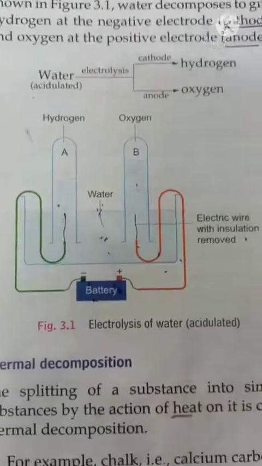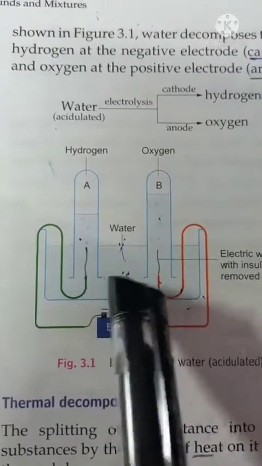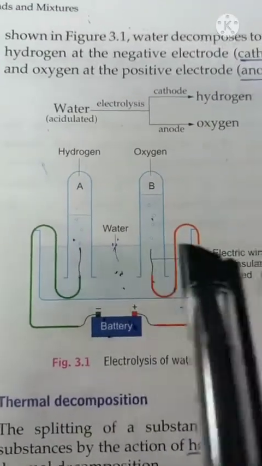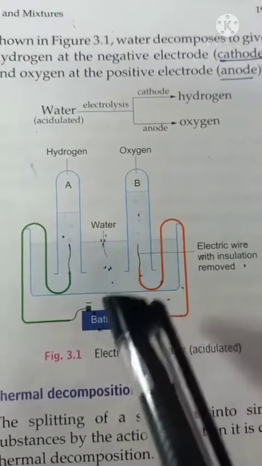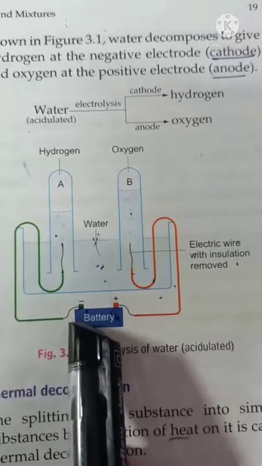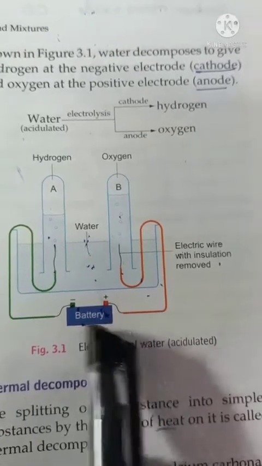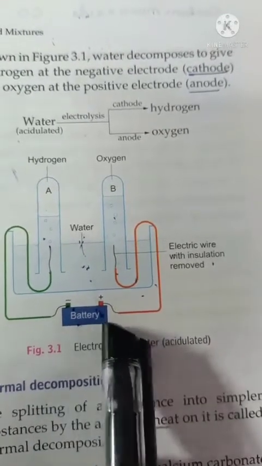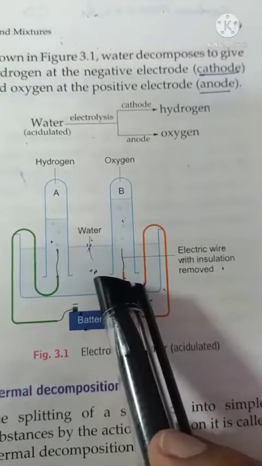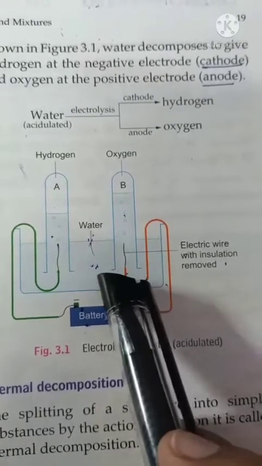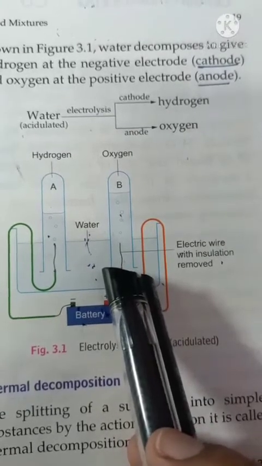In order to see decomposition of water when we pass electricity, first of all we will take water in a container and in that we will take two electrodes. First one is cathode and second will be anode. One electrode we will connect with the negative terminal of the battery and second we will connect with the positive terminal of the battery. Now beta, when we connect these two electrodes with these terminals of the battery, we will see that there will be a passage of electric current through this water. And when electric current passes through this water, then what will happen? This water will decompose into hydrogen and oxygen gas.